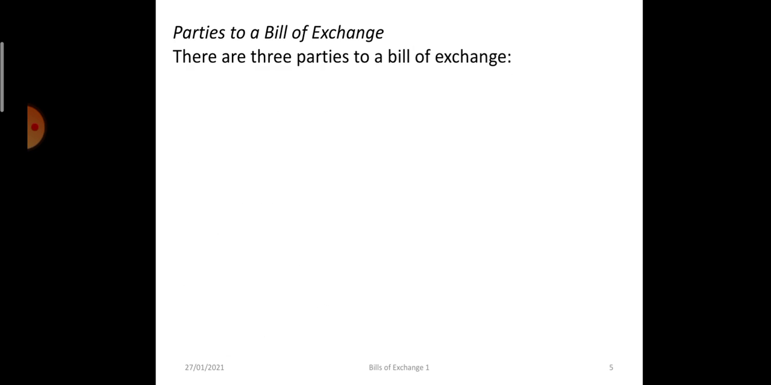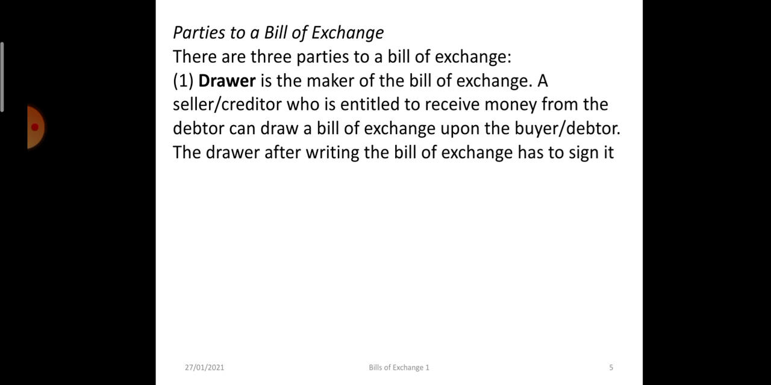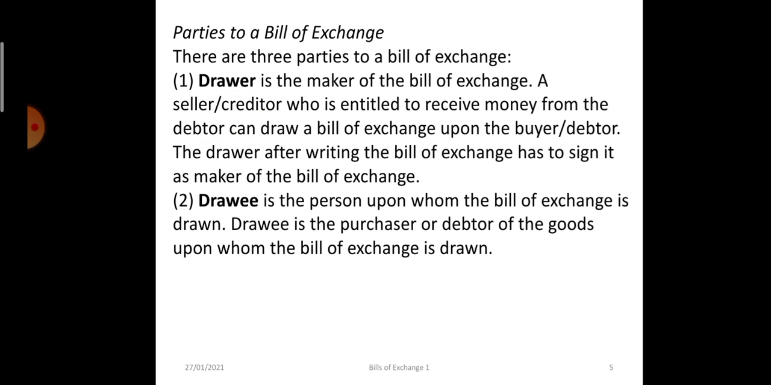Parties to the bill of exchange: there are 3 parties. First, the drawer who makes the bill. A seller or a creditor who is entitled to receive money from the debtor can draw the bill of exchange upon the buyer. The drawer, after writing the bill of exchange, has to sign it. Who is the drawer? The seller or creditor. Then comes the drawee. The drawee is the person upon whom the bill of exchange is drawn. He accepts that he is the purchaser or debtor of the goods.